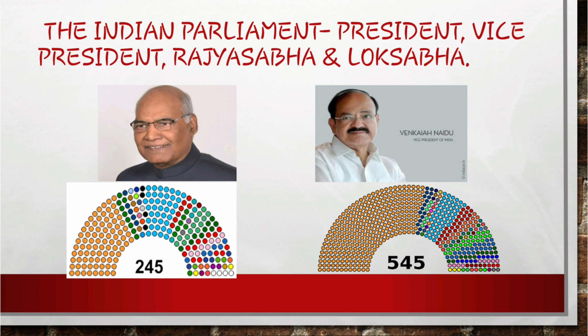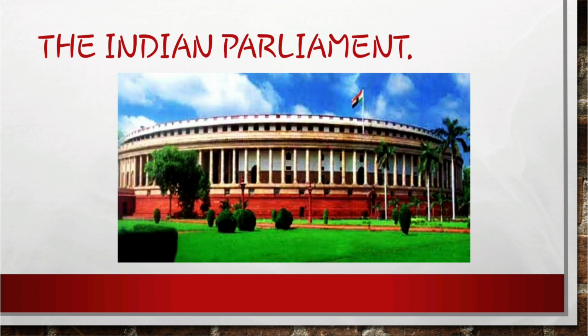Now about the Lok Sabha. It is also known as the House of the People. It is the lower house of India's parliament. The maximum strength of the house allotted by the Constitution of India is 552. Currently, we have 543 seats from the previous election. Here you can see the beautiful picture of our Indian Parliament.